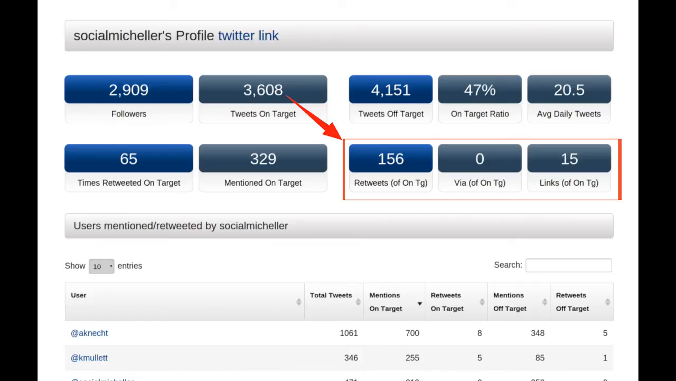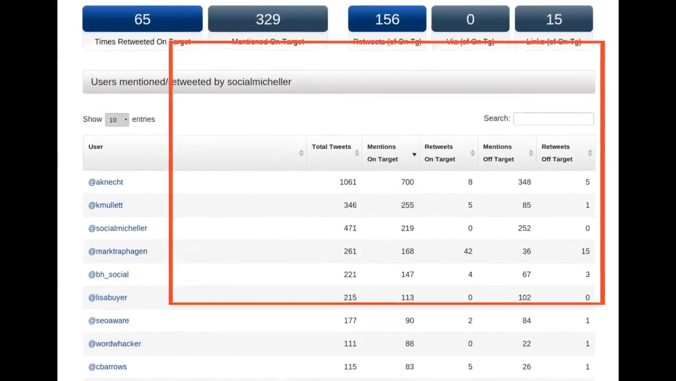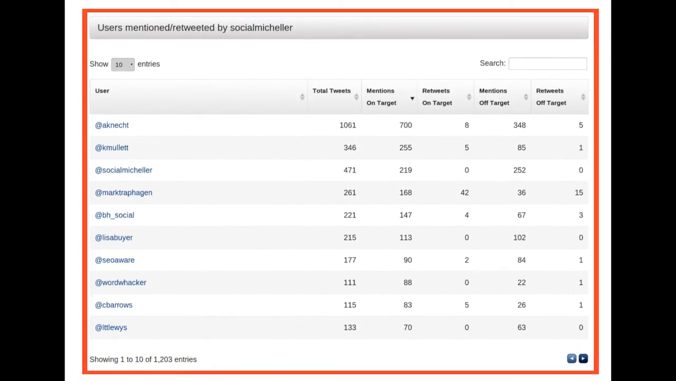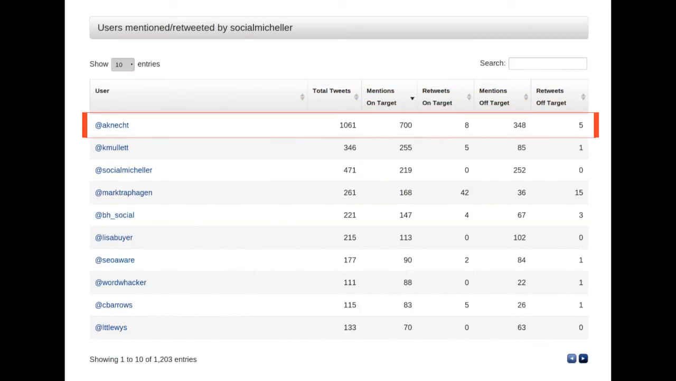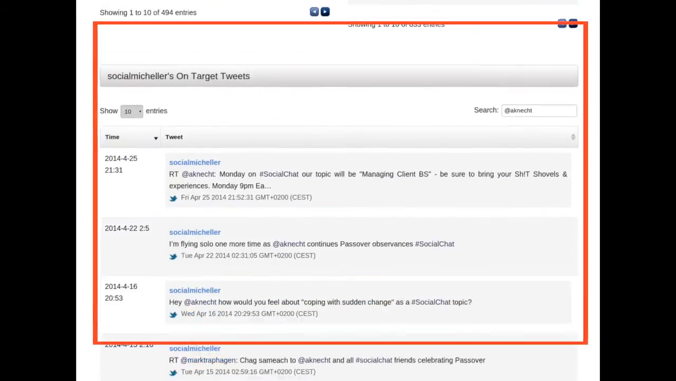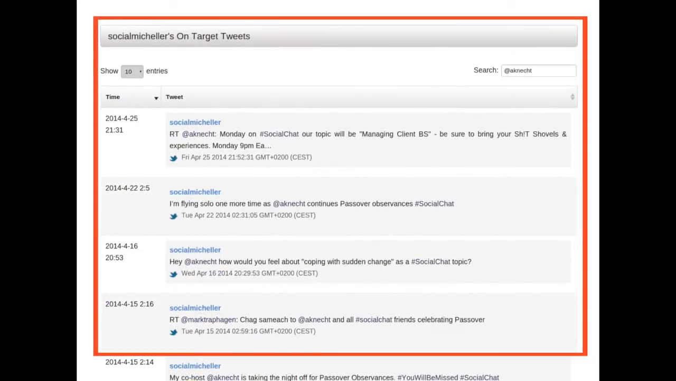But who does Michelle retweet and mention? As you guessed, we've got a table for that. Here you can see that the most mentioned user by Michelle for this hashtag is nknecht, with 700 mentions on target and also 8 retweets. In this table, you can also see the retweets and mentions off target. But, most importantly, you can go to the actual tweets doing the mentions and the retweets. As a matter of fact, if you click on the mentioned username and scroll down, you'll find all the tweets on target from Michelle mentioning nknecht. You can read them and see exactly what they are about.